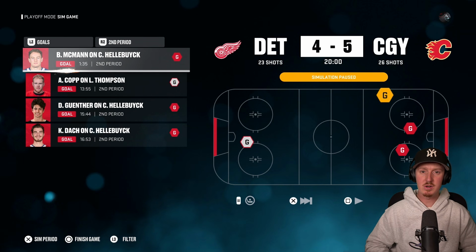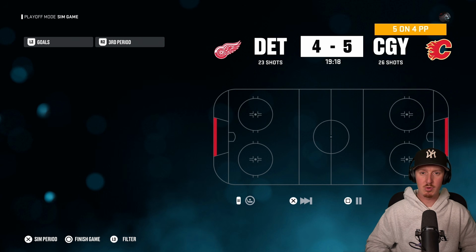Moving into the second period, it's going to be all Calgary except for this Andrew Kopp goal. The Flames are going to have themselves a 1-goal lead entering the third period. I feel like so far in this video, I've been going back and forth. I call them the Alberta Flames one moment, then the Calgary Flames the next. It's basically the same team. I'm just using 2 different terms. I should just call them the Flames.